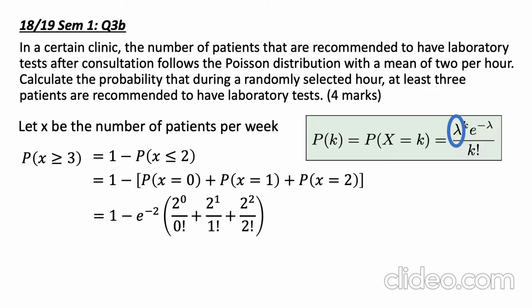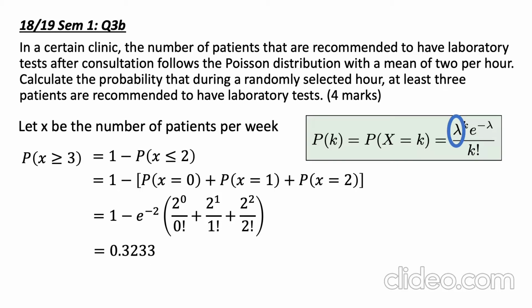Then we can conclude the equation into 1 minus e to the power of negative 2 multiplied by 2 to the power of 0 over 0 factorial plus 2 to the power 1 over 1 factorial plus 2 squared over 2 factorial. After calculation, we get the answer 0.3233, rounded off to 4 decimal places.